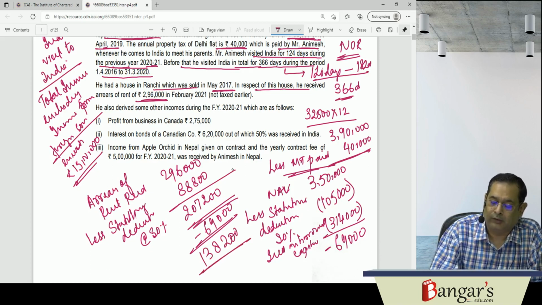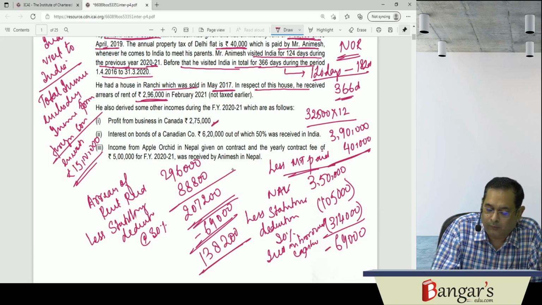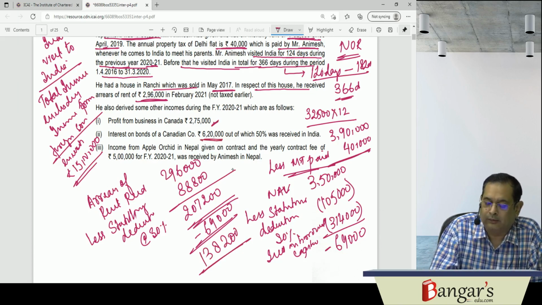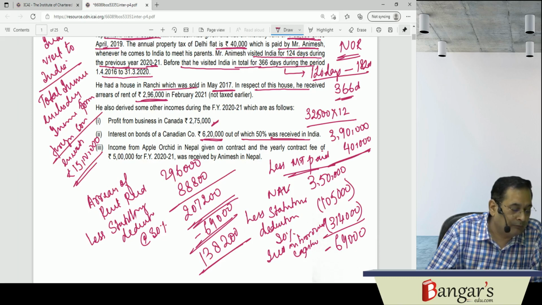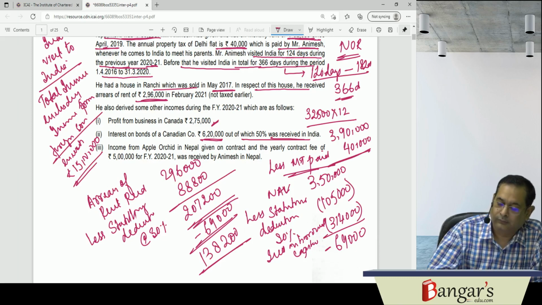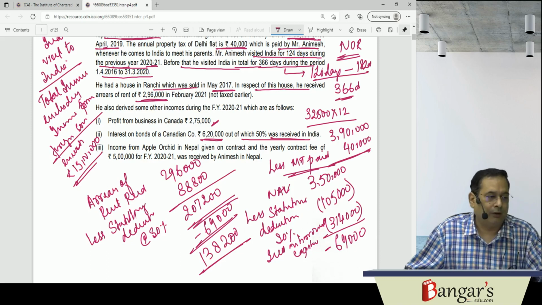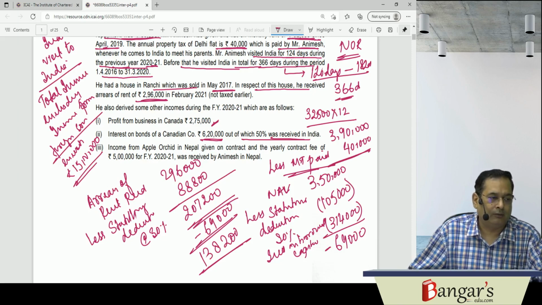Profit from business in Canada, then interest on bonds of an Indian company, of which 50% is received in India. Now here, 50% of 620 is received in India. 620 into 50% is received in India.